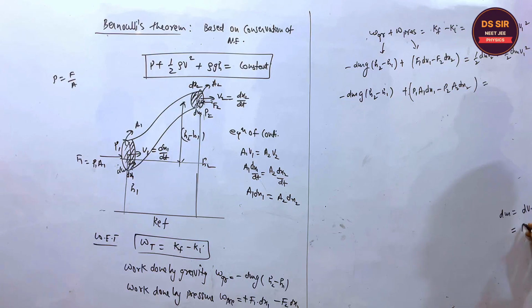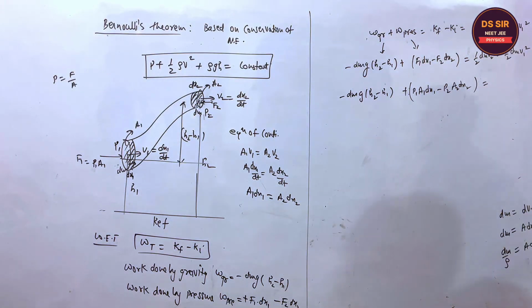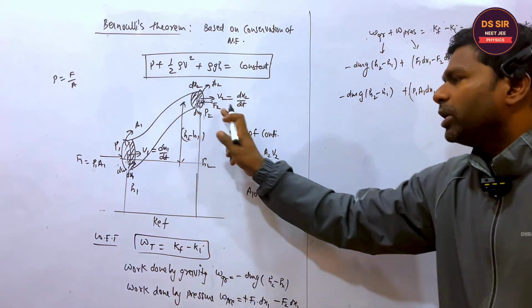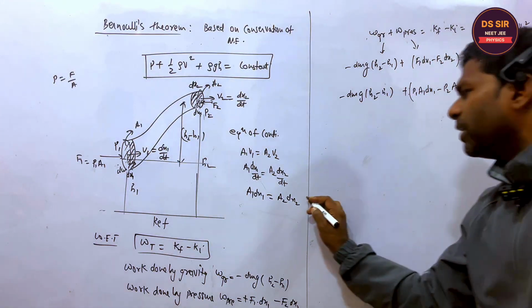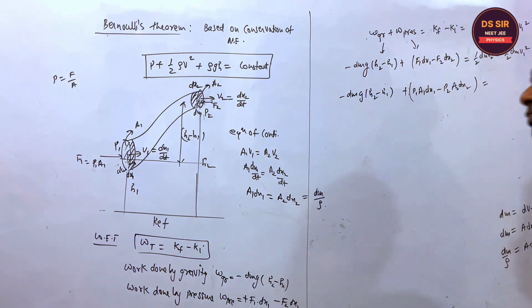Volume is area into dx, into rho. So A into dx is equal to dm upon rho. So A1 dx1 is equal to A2 dx2, which is equal to dm upon rho. Is it clear or not?